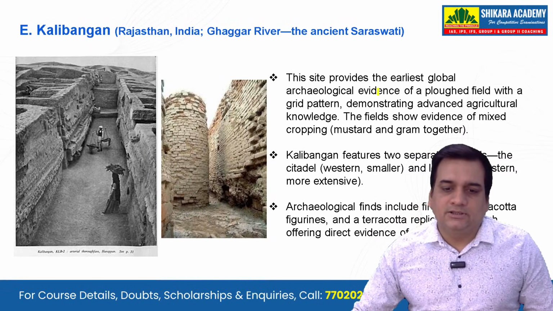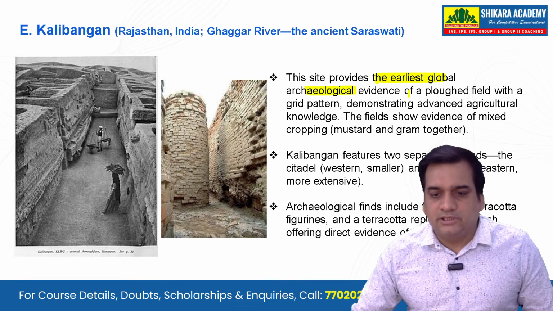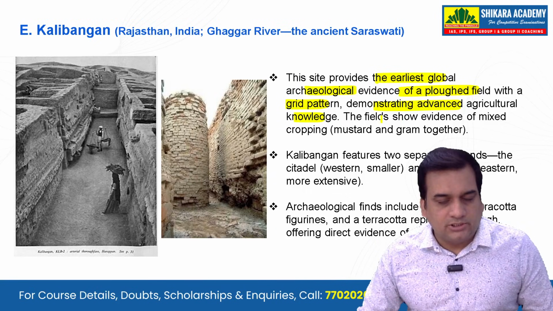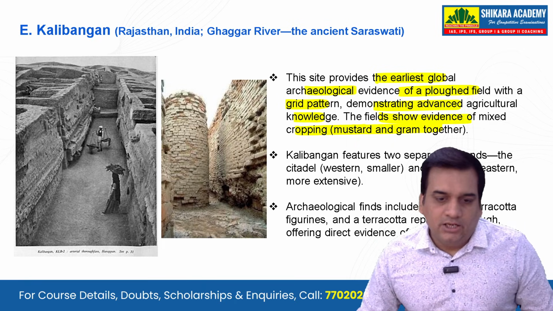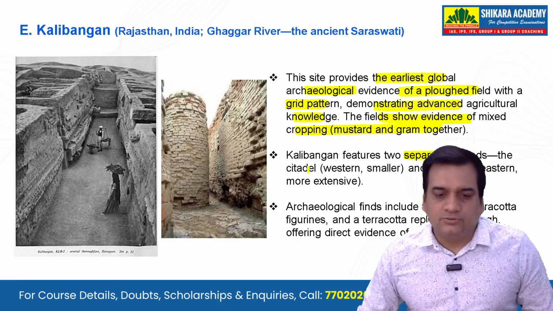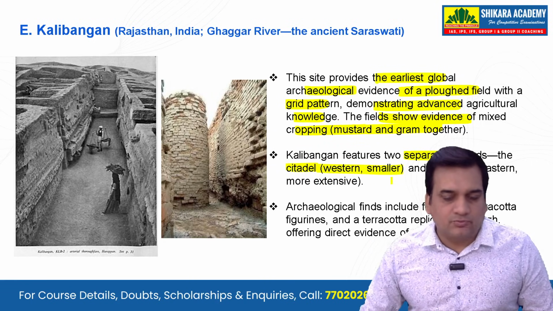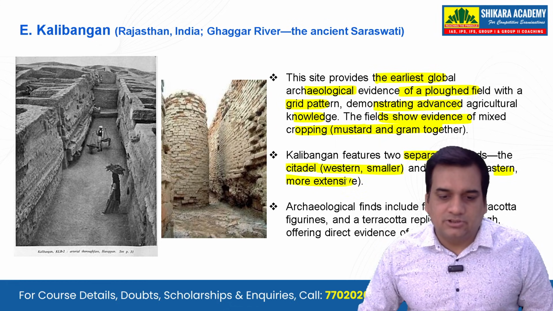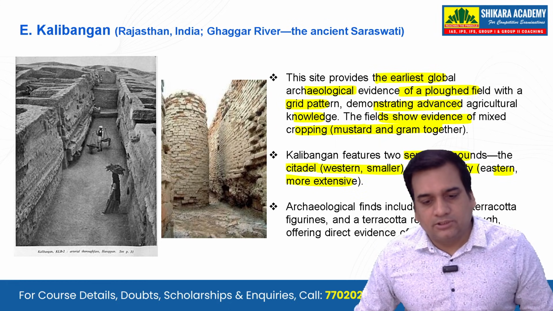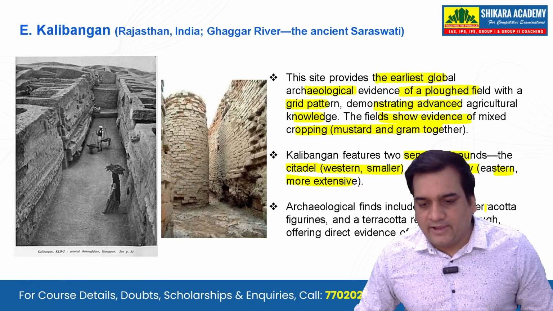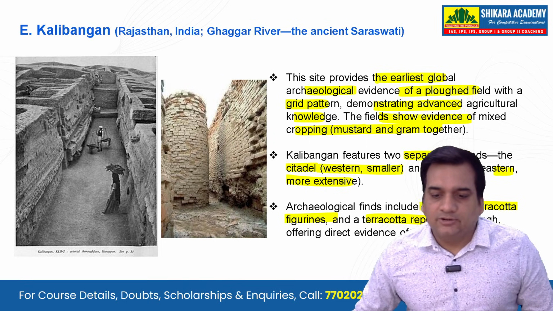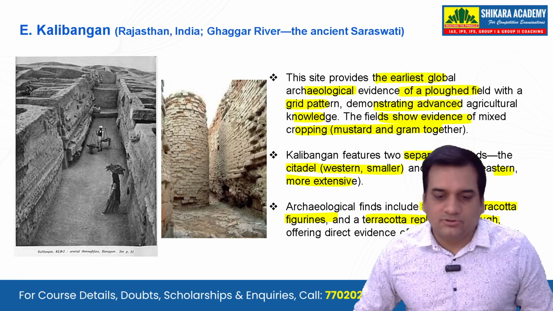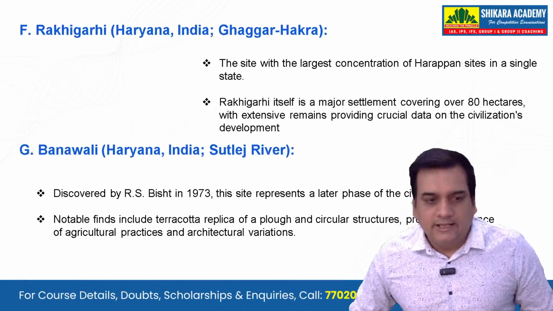Next, Kalibangan. The site provides the earliest global archaeological evidence of a ploughed field with a grid pattern, demonstrating advanced agriculture knowledge. The fields show evidence of mixed cropping, that is mustard and gram together. Now, Kalibangan features two separate mounds, the citadel, that is the western and smaller one, and the lower city, that is the eastern and more extensive. Archaeological finds include fire altars, terracotta figurines, and a terracotta replica of a plough. Now, this is very important. This can be asked again, offering direct evidence of agriculture technology.